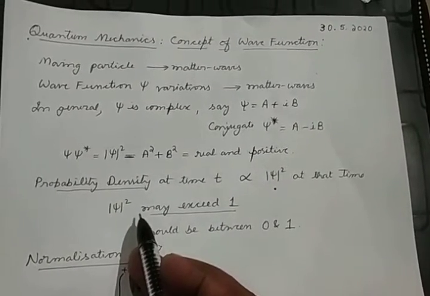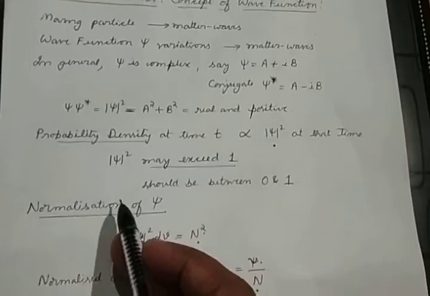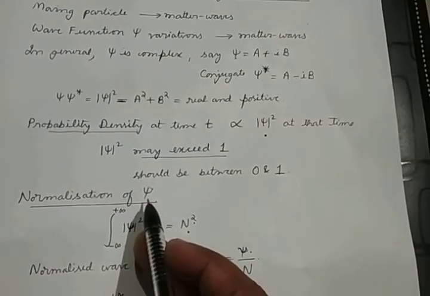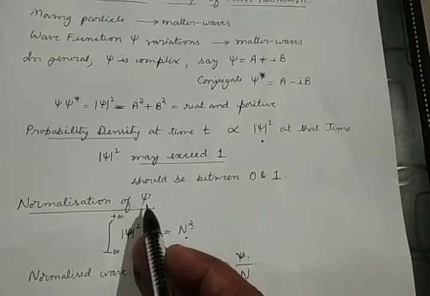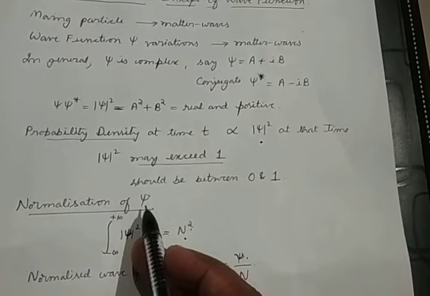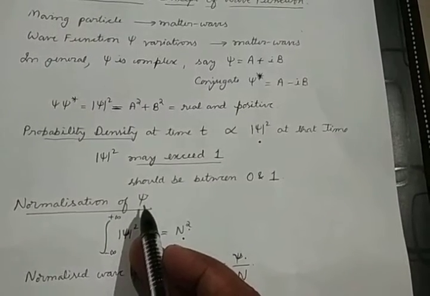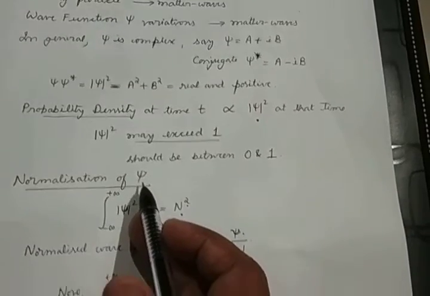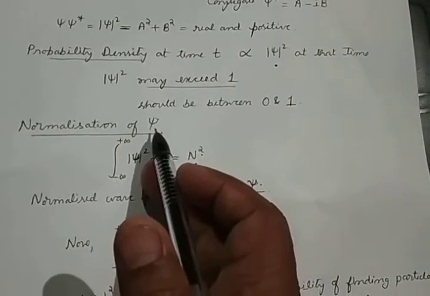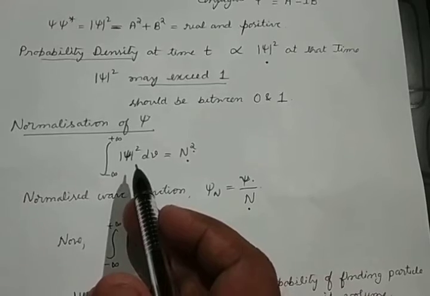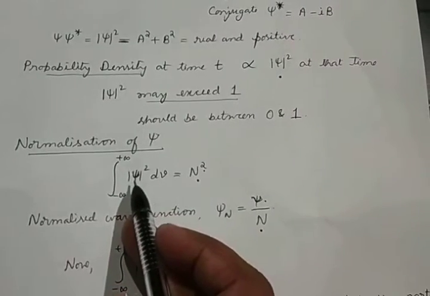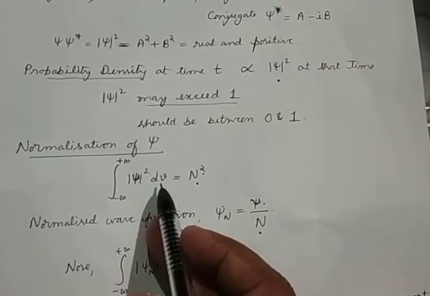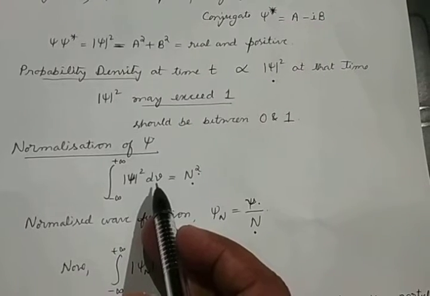To overcome this problem, we have to do what is called the normalization of the wave function psi. When you do the normalization of the wave function psi, we will be able to get the exact value of the probability density. So how do you do the normalization? Let us consider some region where the particle is present, and over that region take the integral of mod psi square dV, then find out how much it is.